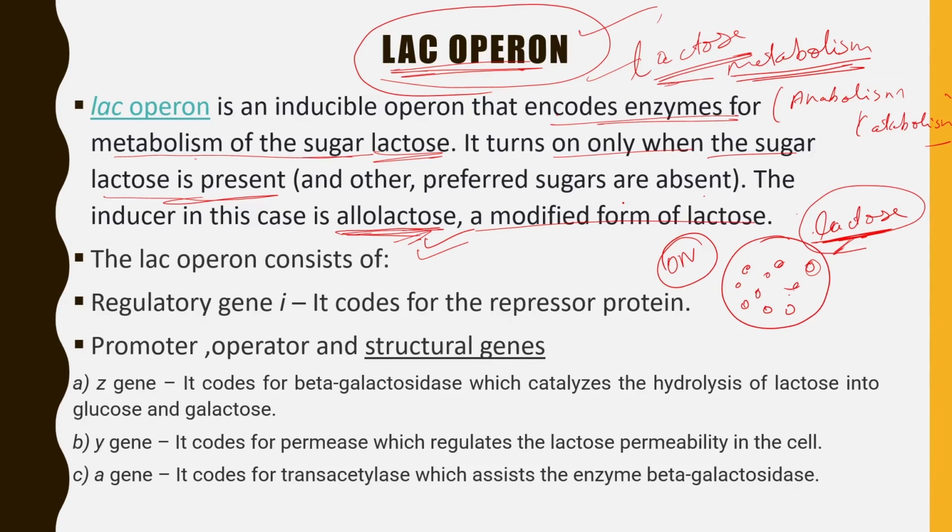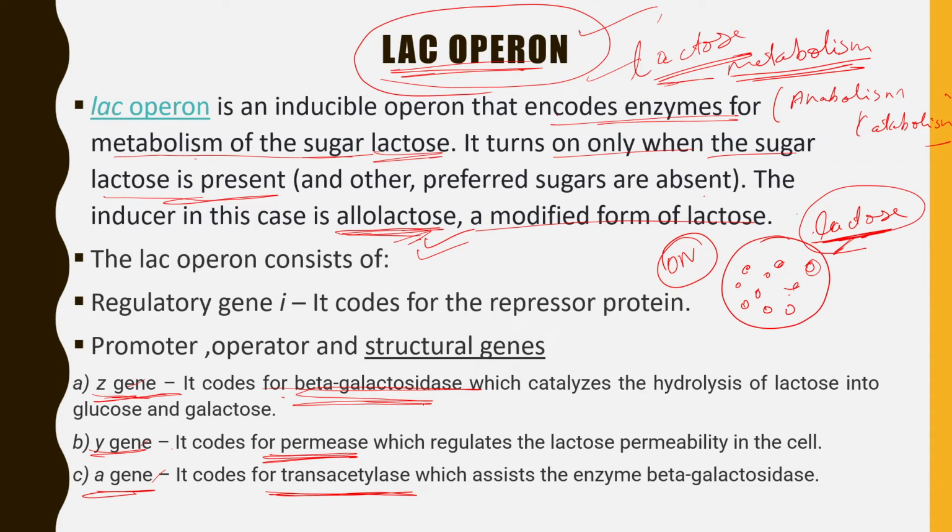We will see what the three components are. The three genes are Z gene, Y gene, and A gene. These Z, Y, and A have different functions. The Z gene is responsible for coding beta galactosidase. The Y gene encodes permease, and the A gene encodes trans-acetylase. So these are the different genes and the different enzymes which are synthesized by the respective genes: Z gene for beta galactosidase, Y gene for permease, A gene for trans-acetylase.